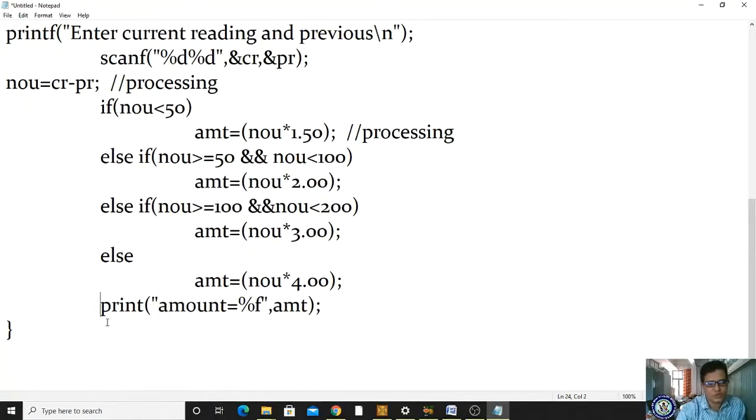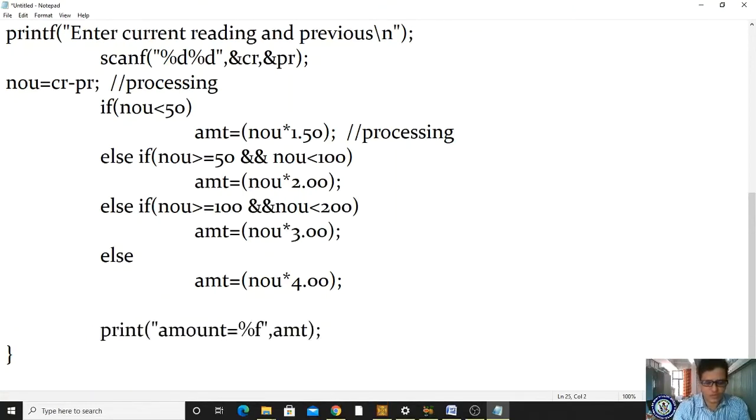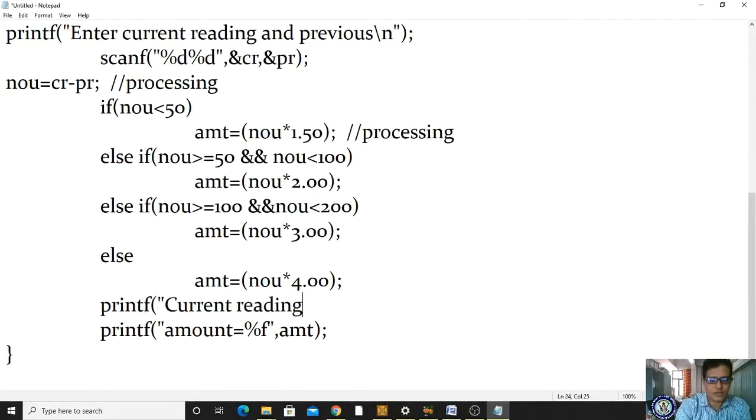Okay, so I'm printing. First I want to use printf, right? Here printf is there, please observe here. Printf current reading is equal to, and what I have to give is the control string %d. So it gets stored in the CR variable, right?